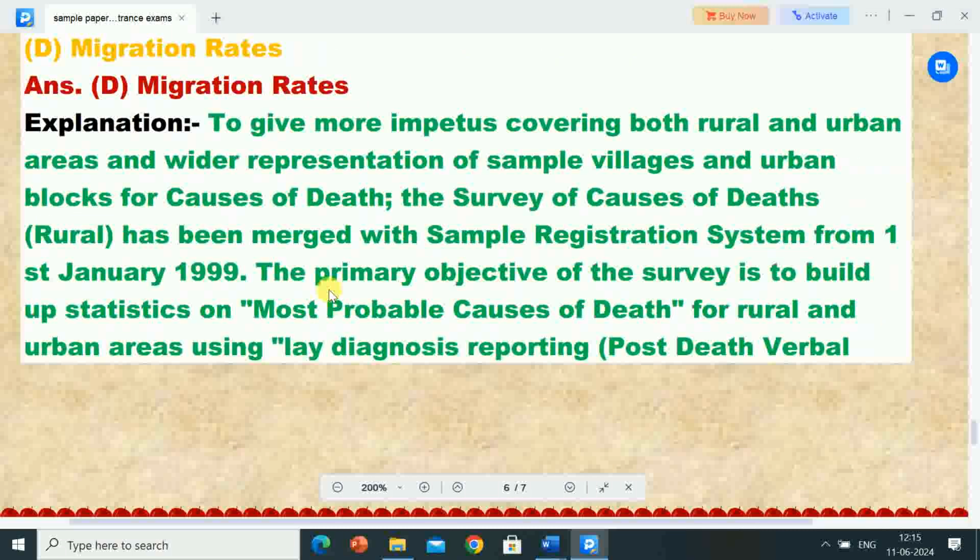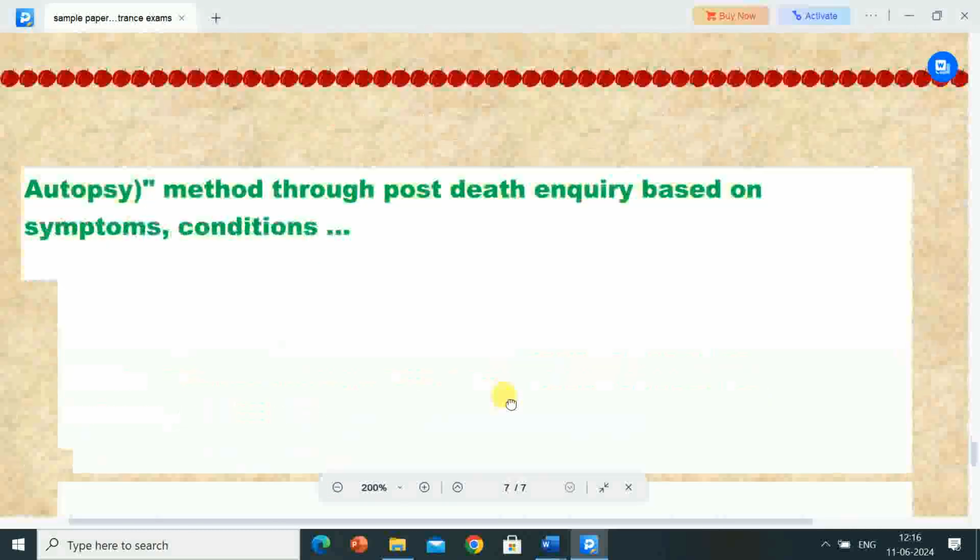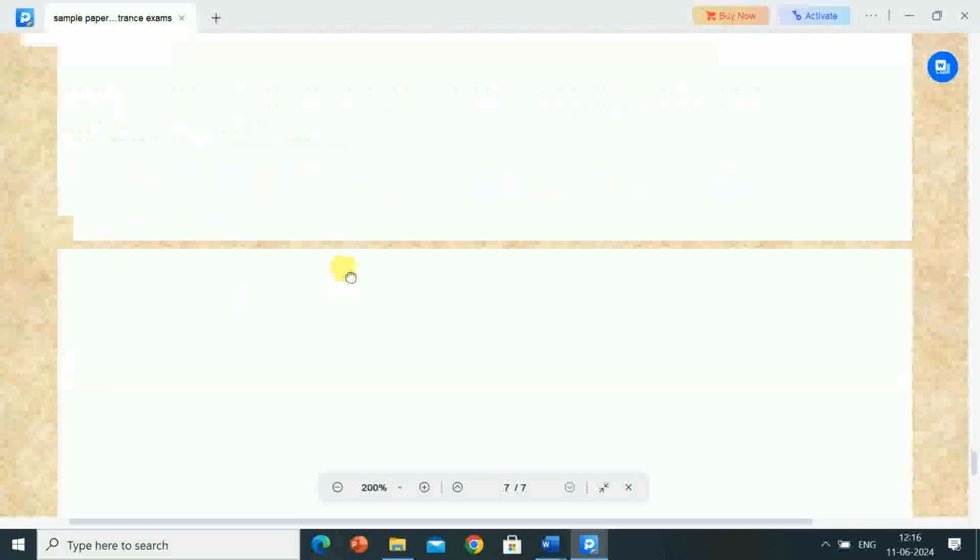Its explanation is to give more impetus, covering both rural and urban areas, and wider representation of sample villages and urban blocks for census of deaths. The survey of causes of death, rural, has been merged with the sample registration system from 1st January 1999. The primary objective of the survey is to build up statistics on most probable causes of deaths for rural and urban areas using lay diagnosis reporting and post-death verbal autopsy method, through post-death inquiry based on symptoms and conditions.